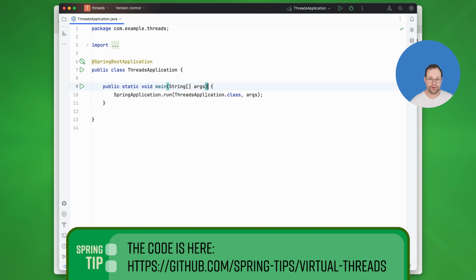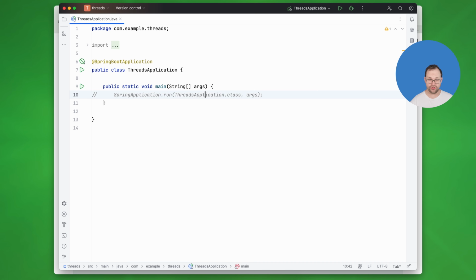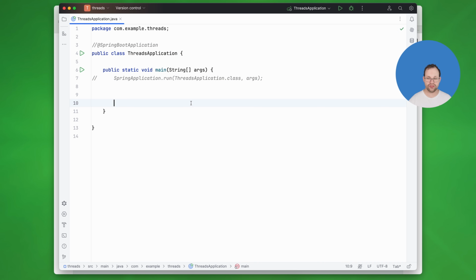But for our demo, for ease of understanding, I'm just going to get rid of Spring Boot for a little bit. Don't freak out. It's fine. We're still okay. Everything's fine. But let's just write some regular Java code here, okay?